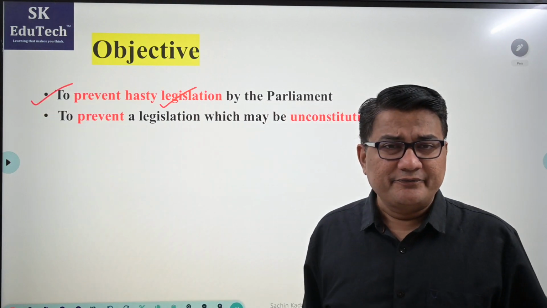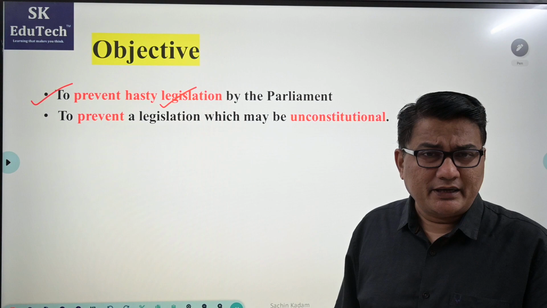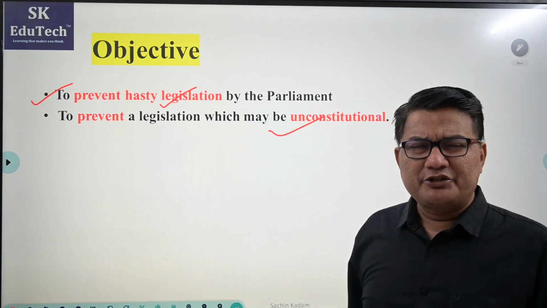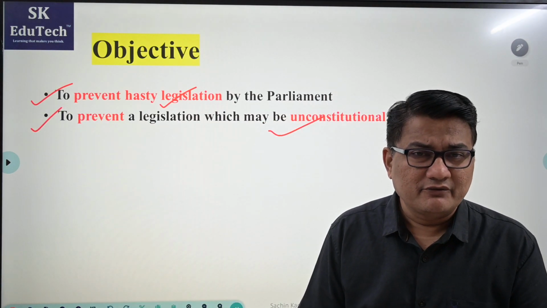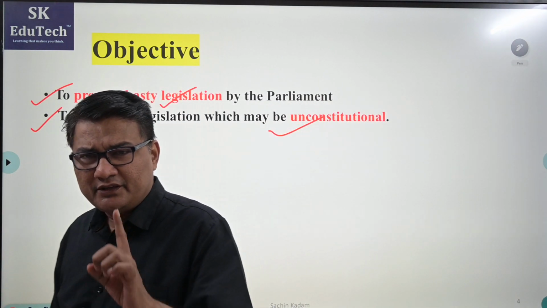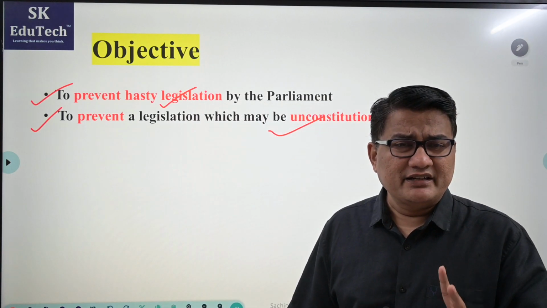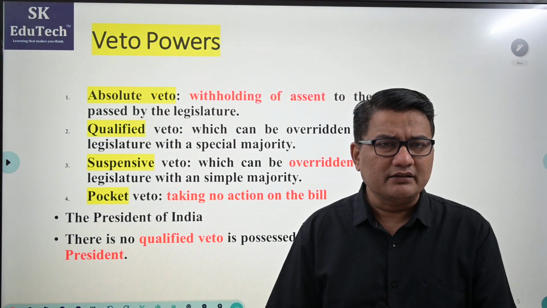And second, if President thinks that a bill, if it passes and becomes a law, may be unconstitutional, to prevent unconstitutional legislation, veto power is given. So I hope both the objectives are clear. First, to stop legislation which is in a hasty manner, and second, to prevent legislation which may be unconstitutional.